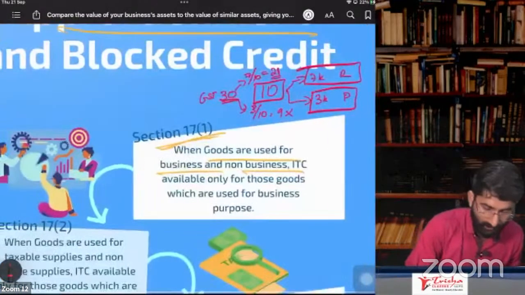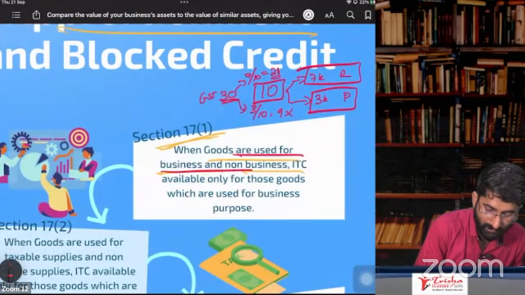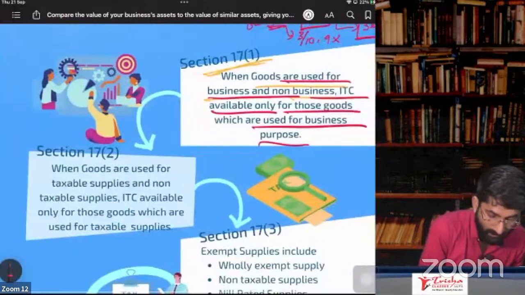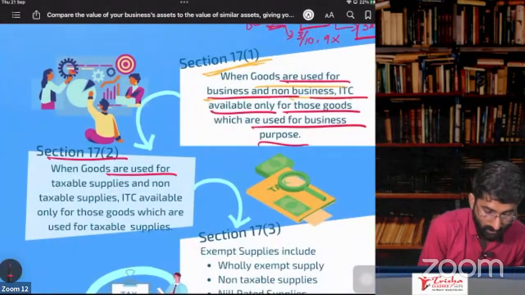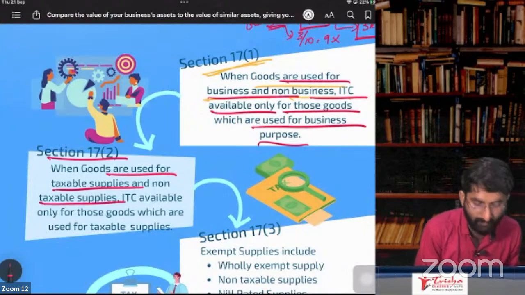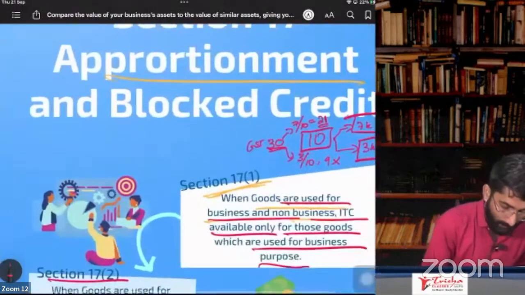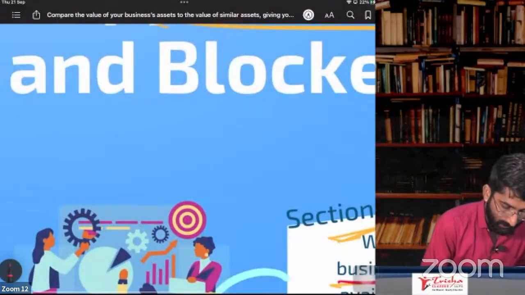This is section 17, subsection 1. When the goods are used for business and non-business purposes, ITC is available only for those goods which are used for business purposes. Next one, section 17, subsection 2. When the goods are used for taxable supplies and non-taxable supplies, you will get the ITC only for taxable supplies. For example, you purchase some chemical.